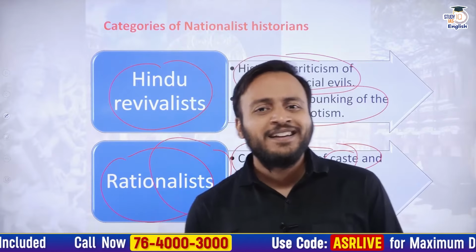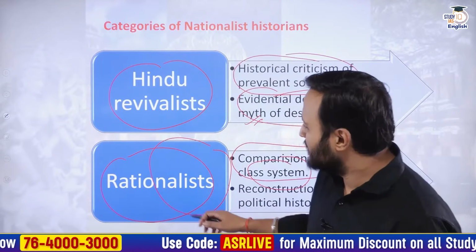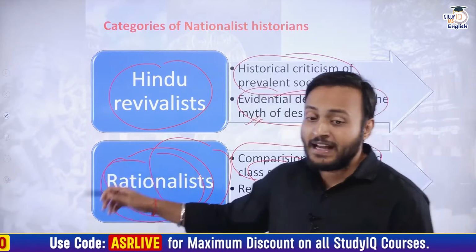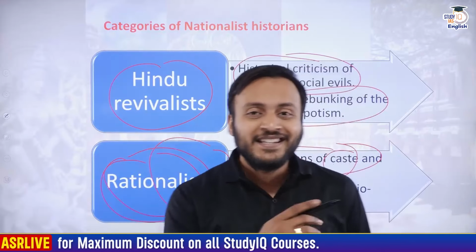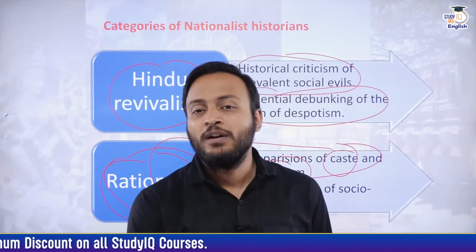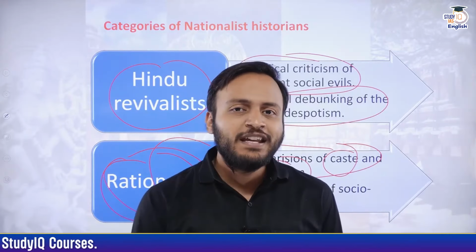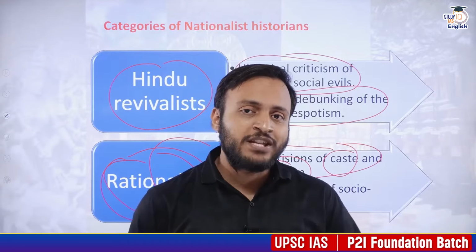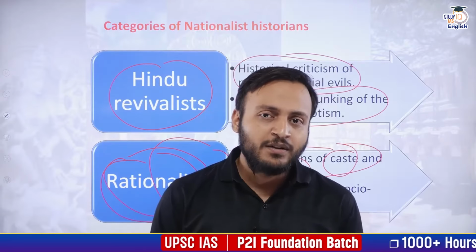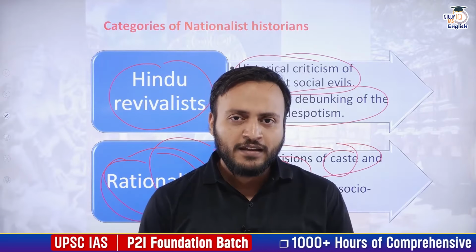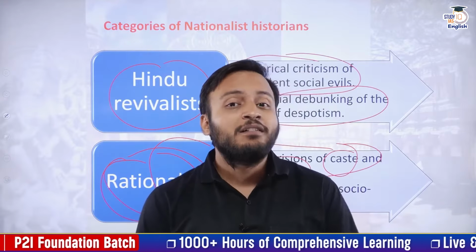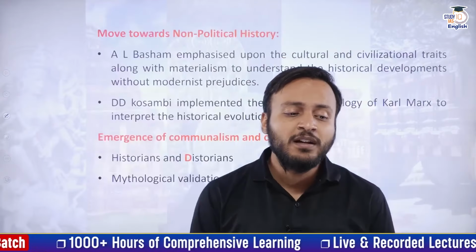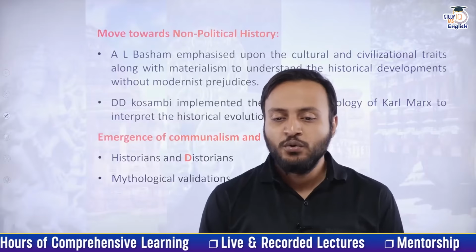This is why, as the influence of rationalist historians in India increased, even in UPSC we see the maximum history questions from Buddhism, Jainism, the philosophical part, the Upanishads part, or from neutral history.